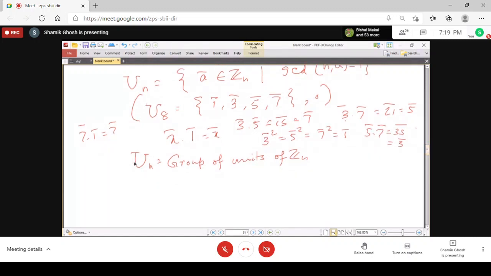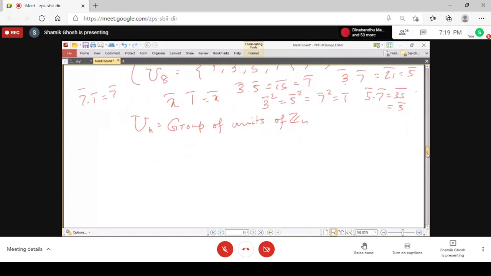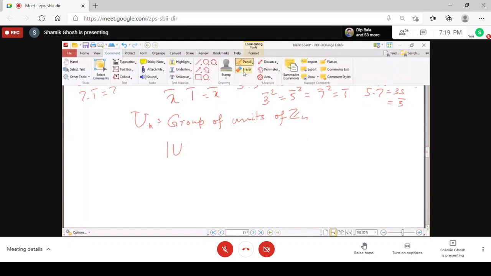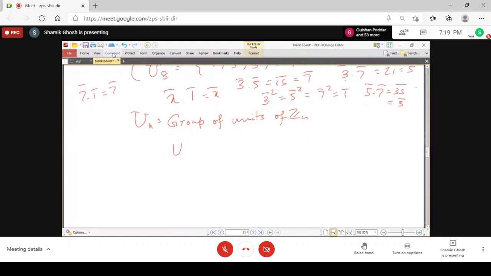However, there are some problems regarding Un, and that is why I made this discussion over Un. Another example that we have taken is for 10. Let us see what is in U10. All the elements which are relatively prime to 10: 1, 3, 7, 9. These 4 elements are relatively prime to 10, so they form U10, and you can also verify that this is a group. The important thing is how many members there are.